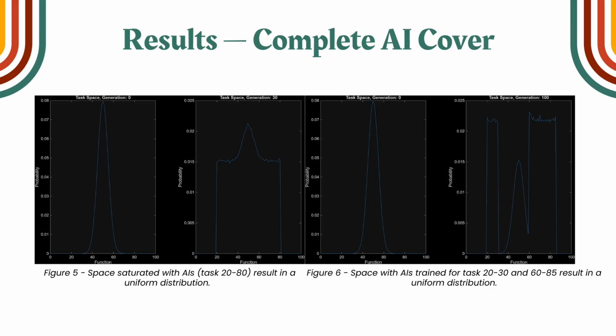Additionally, as you can see in figure 6, when testing with groups of AIs, each individual group forms its own uniform distribution, but has very little effect on the overall shape of the space, rather than just reducing the probabilities and sizes all around.